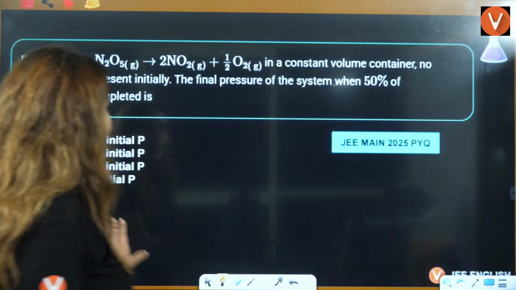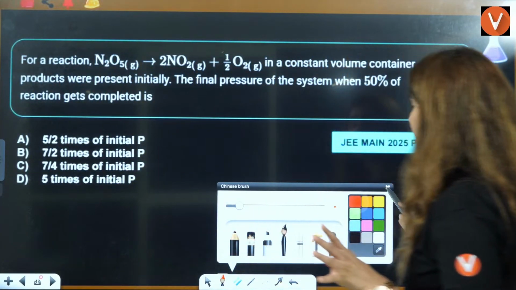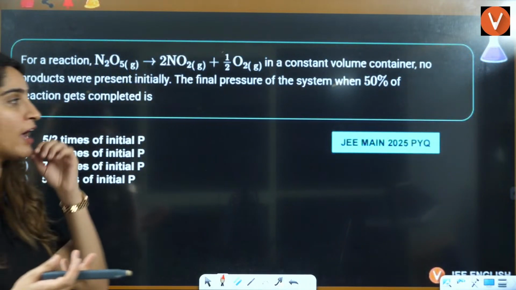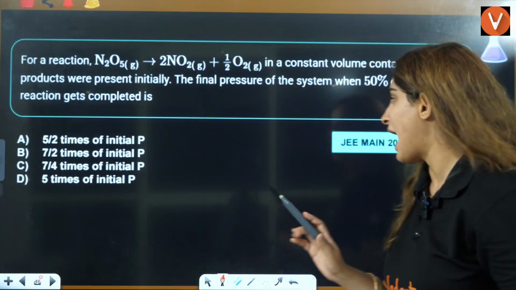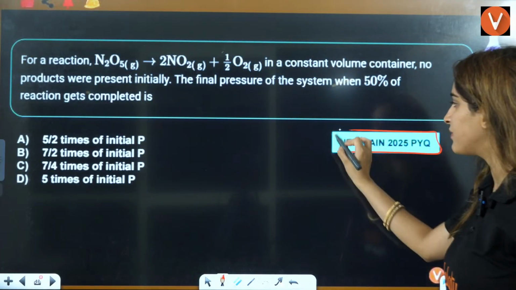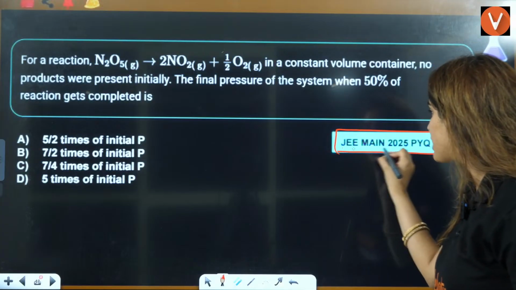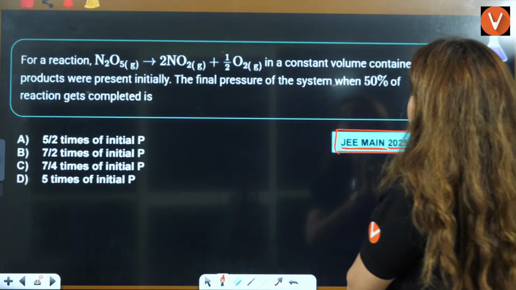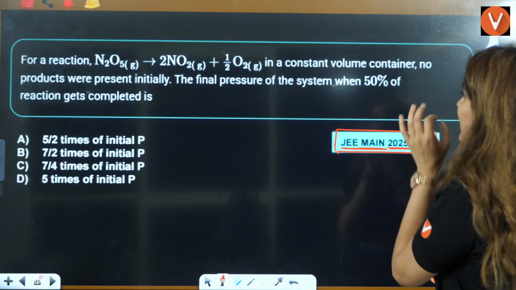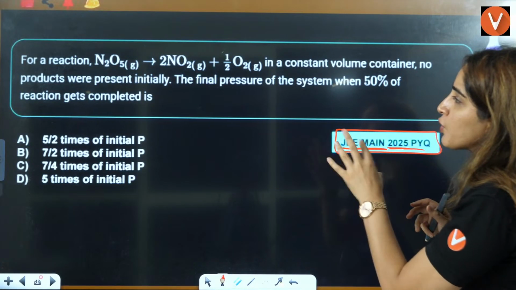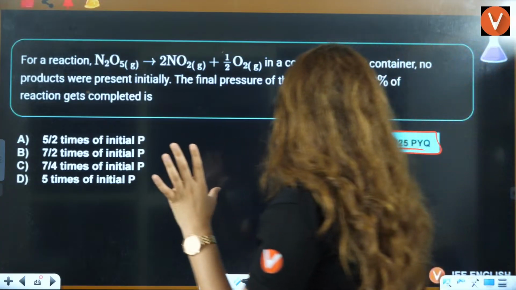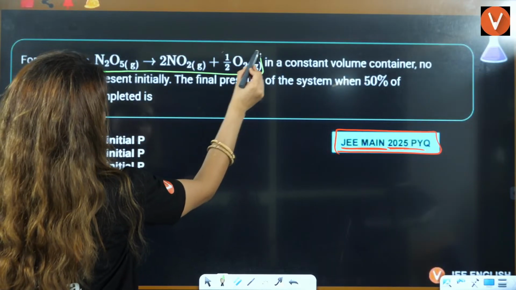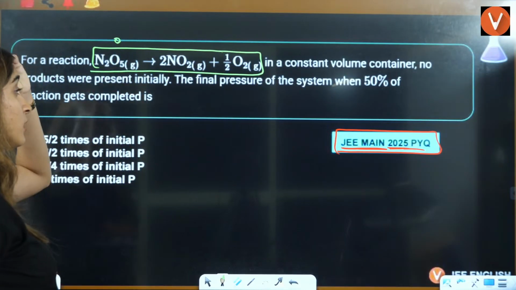Okay. Next, we have some previous year questions from this topic, a very small topic. I am taking questions from only the previous 2-3 years. JEE 2025: for a reaction, this reaction is given to you in a constant volume container. No product was present initially, right? Zero product was there.